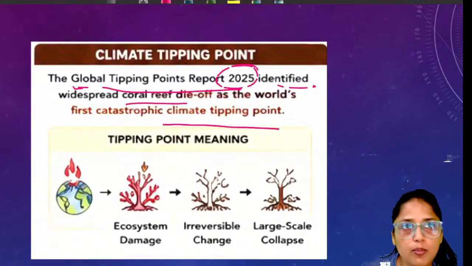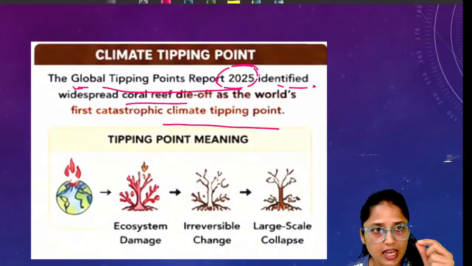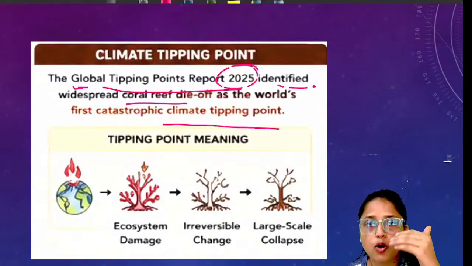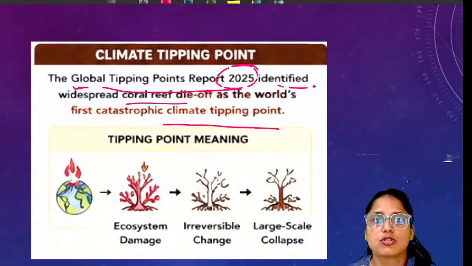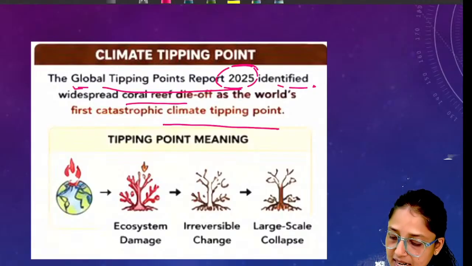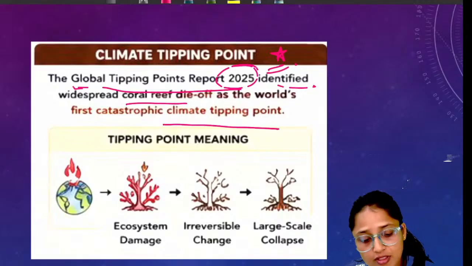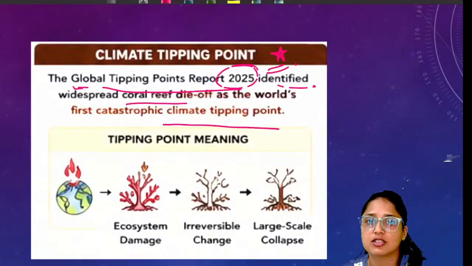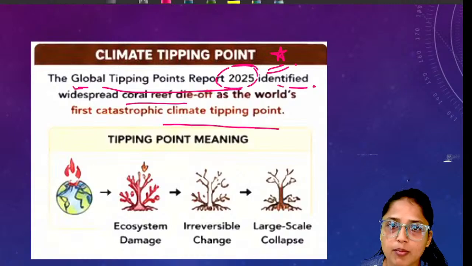It is a kind of threshold in our climatic system, such that if temperature increases beyond that threshold, the changes will become irreversible. That's why this report is saying that we have already reached the climate tipping point. If bleaching happens beyond this, it will become very difficult for the corals to recover.